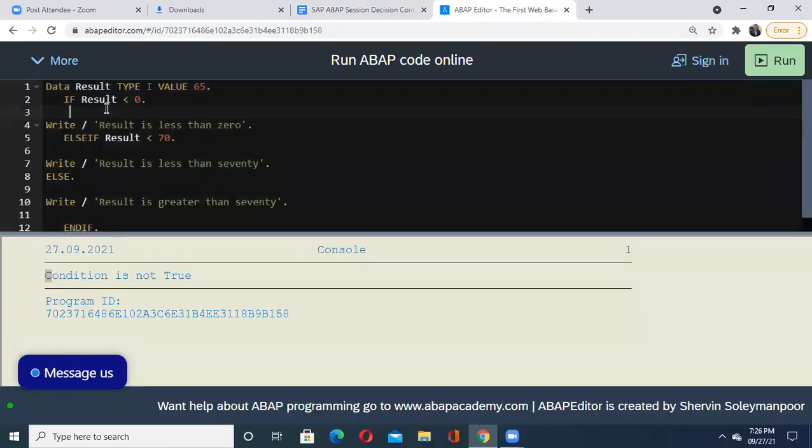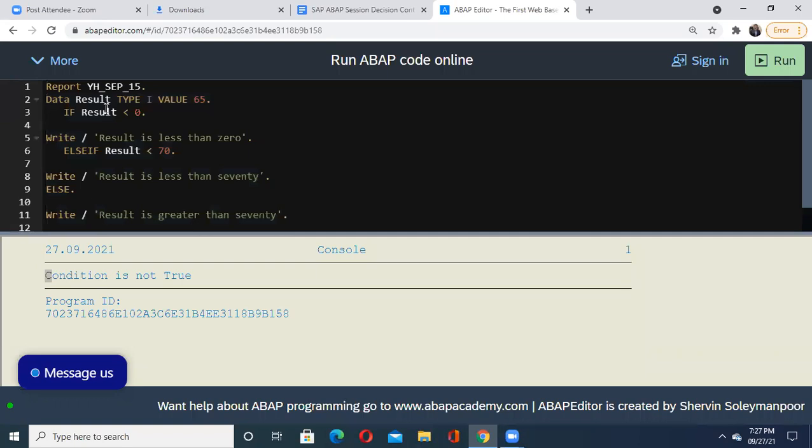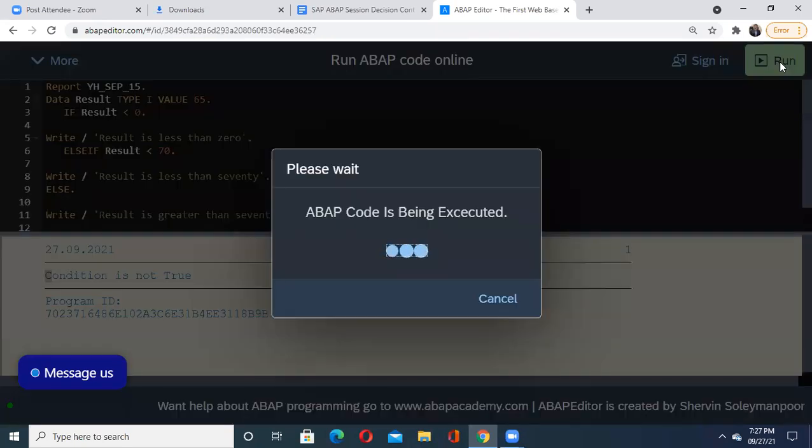When you start with SAP logon, for any program, first of all, you have to write the first statement like report and then your program name, which may start with Y or Z character, and then its complete name. Then you write the rest of the code, like declaring the variable under the data statement. You can print or display something with the help of write. Now, if I do this and try to execute, I will get one error.